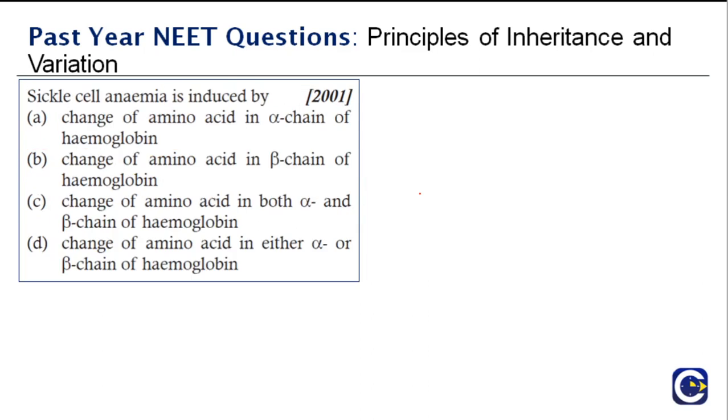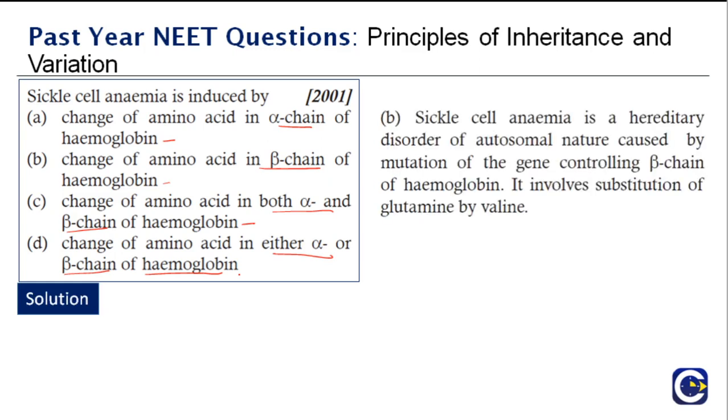Sickle cell anemia is induced by change of amino acid in alpha chain of hemoglobin, change of amino acid in beta chain of hemoglobin, change of amino acid in both alpha and beta chain of hemoglobin, or change of amino acid in either alpha or beta chain of hemoglobin. In sickle cell anemia, the chain of hemoglobin is damaged, as a result of which it is not in proper shape. It is in sickle cell shape and does not help in transport of oxygen. So what is the right answer? Sickle cell anemia is induced by change of amino acid in the beta chain of hemoglobin.